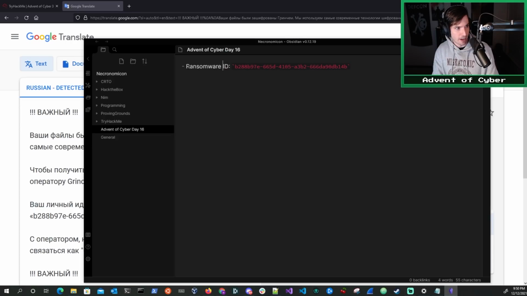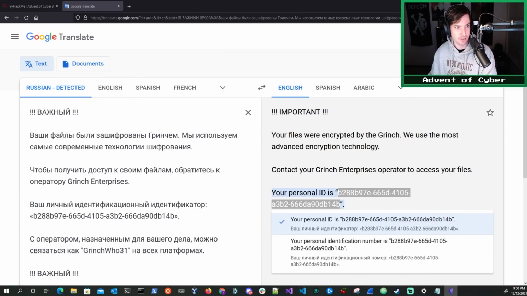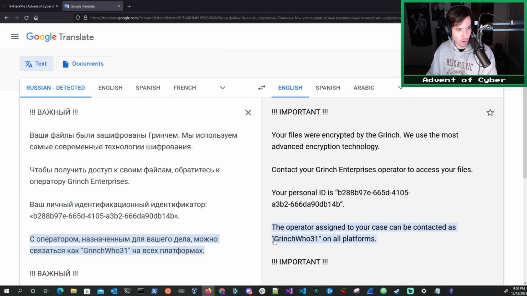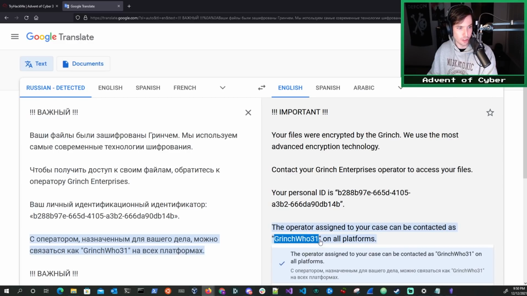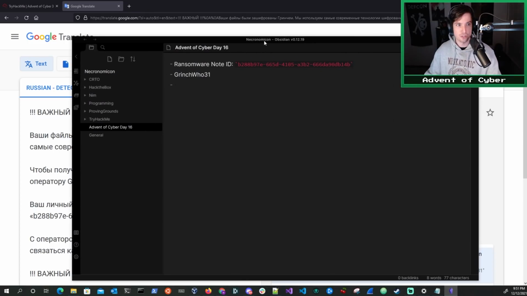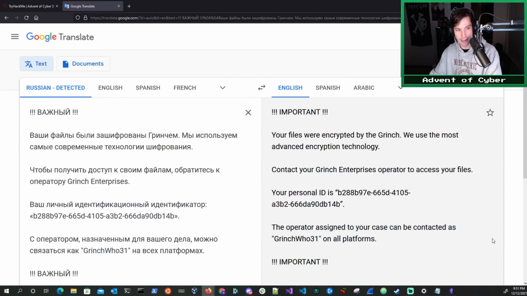Ransomware note ID. Fantastic. Let's make sure we keep comprehensive notes during this whole process. Very, very, very important. And now we see our first breadcrumb here. Grinch31. The operator assigned to your case can be contacted as Grinch31 on all platforms. Splendid. So let's go ahead and copy this username. We can put down Grinch31 in our notes. Okay? We don't know exactly what they mean by all platforms just yet, but we're going to find out. We have a username to ascribe to this ransomware group in any case.